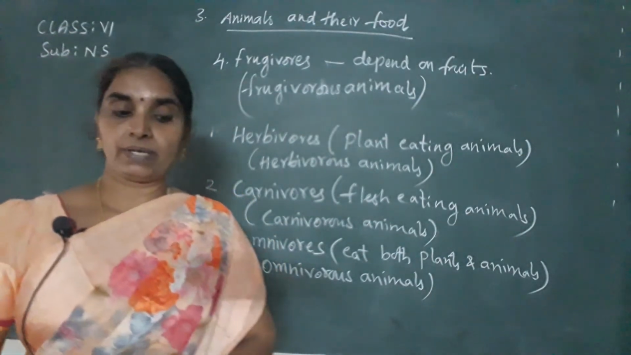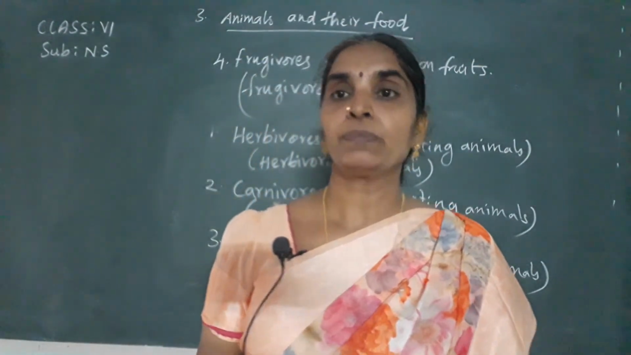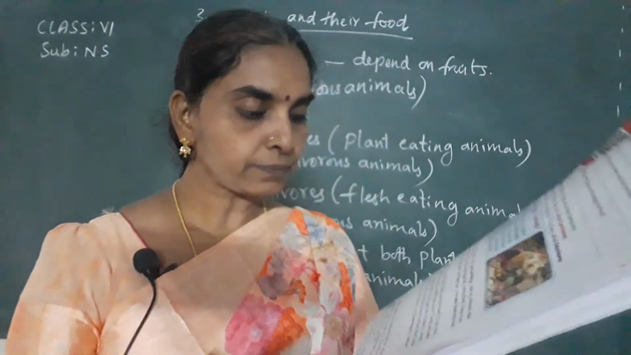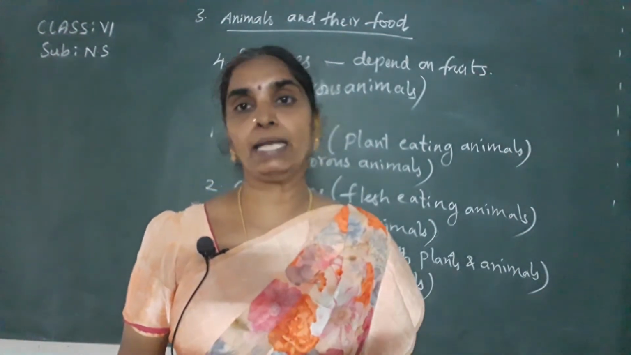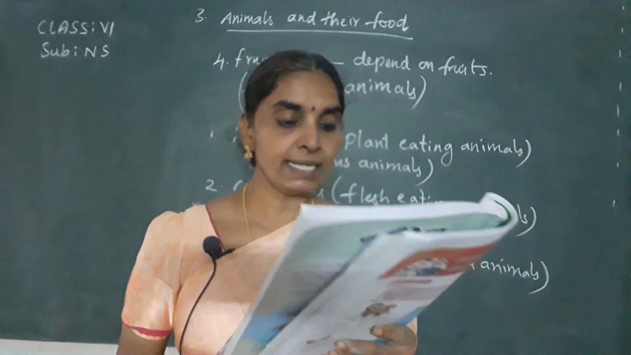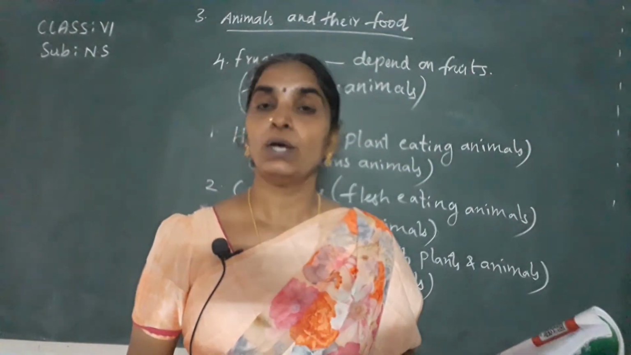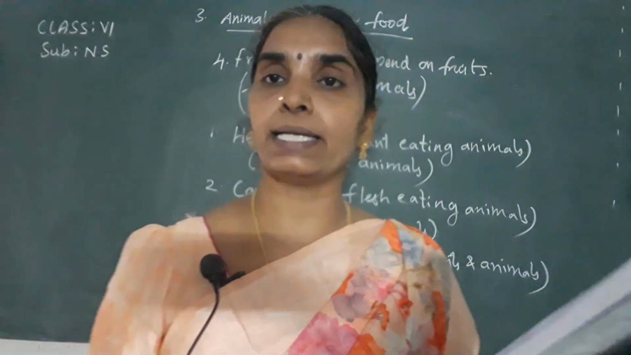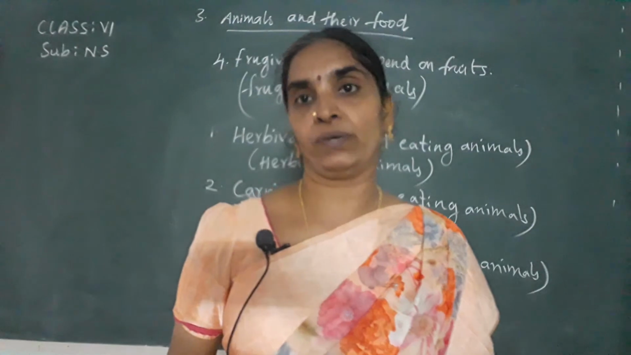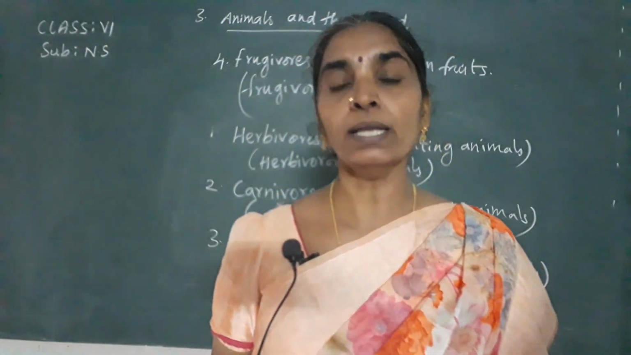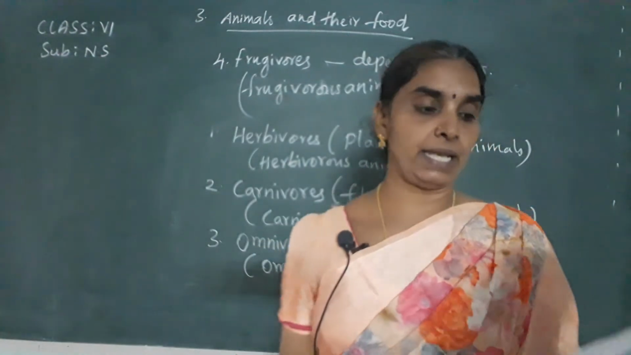Now we'll see how animals eat. Take page number 23, children. How do animals eat? Plants and animals are the main sources of food in our surroundings. We know this, isn't it? Like us, animals also depend on these sources for food. Animals also depend on plants and animals, as we have studied and known till now.